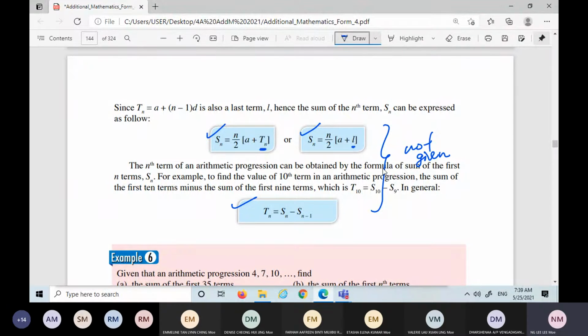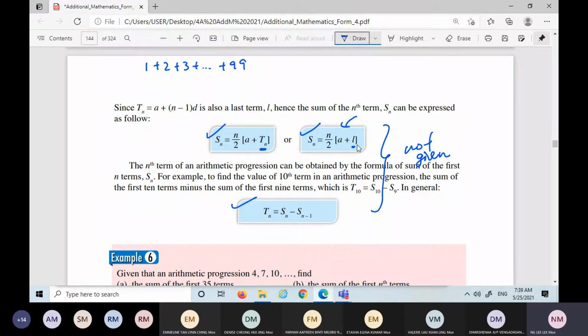If you still remember yesterday when I started these chapters, I introduced this to you. One of your friends, Emily, told me that she used this formula to get the answer.